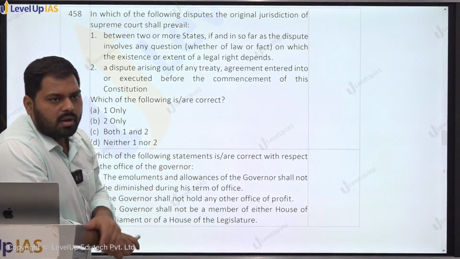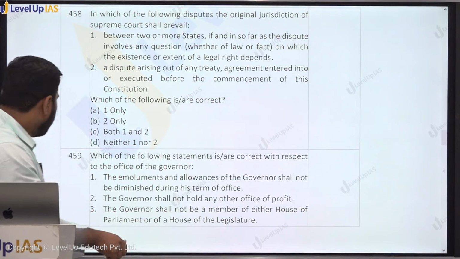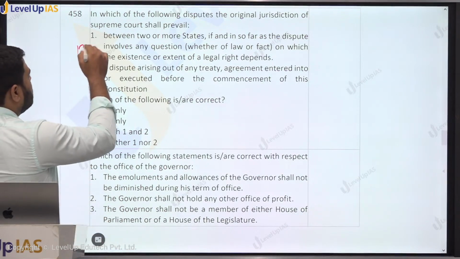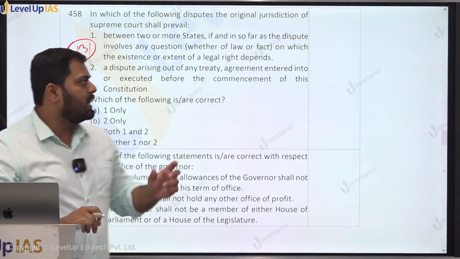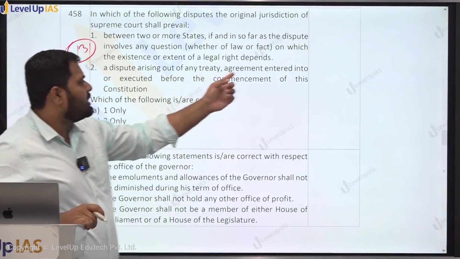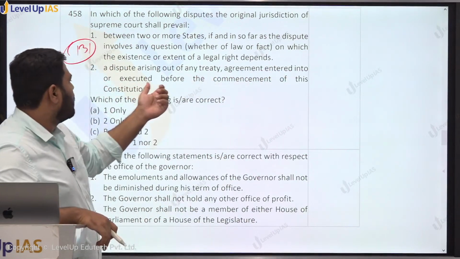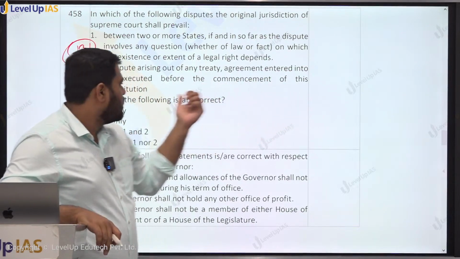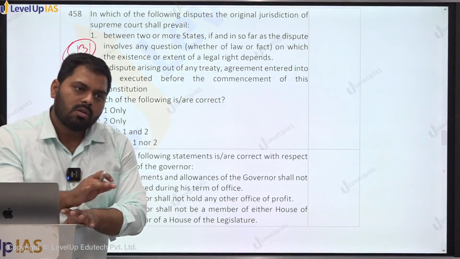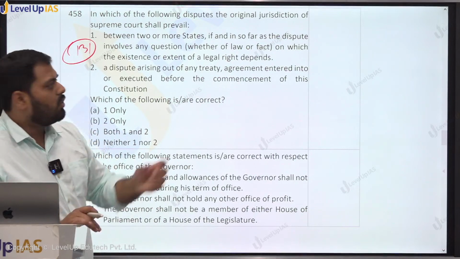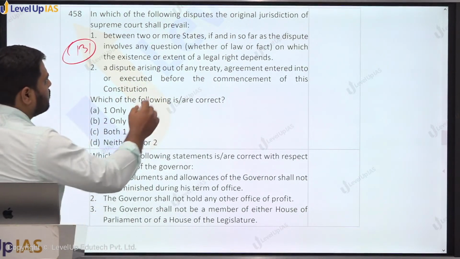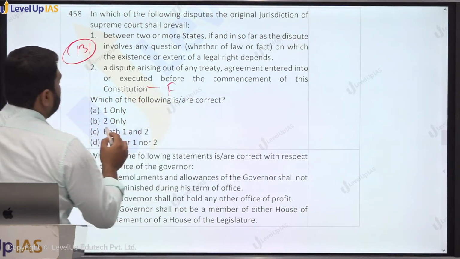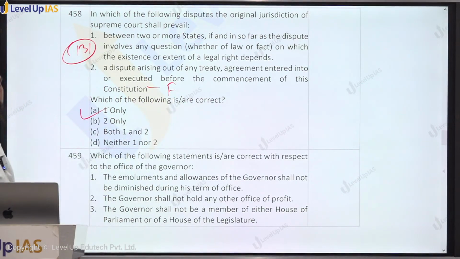This may be part of other jurisdiction of the Supreme Court, but specifically आप Article 131 पढ़ोगे that talks about original jurisdiction. तो उसमें एक exception है that says if there is any dispute arising out of any treaty entered into or executed before the commencement of this Constitution, तो वो फॉल्स होगा क्योंकि वो सुप्रीम कोर्ट के ओरिजिनल ज्यूरिसडिक्शन का पार्ट नहीं है. Right? This is false, right? So statement is 1 only.